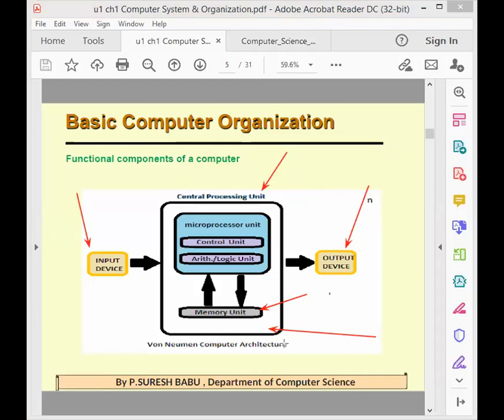So what are the components available in the computer? Everyone note down this diagram, very important. A computer consists of an input device, an output device, a CPU, and a storage device. Again, the CPU is subdivided into three things: one is the control unit, the second is the arithmetic logic unit, and the third is the memory unit. Students, understood?